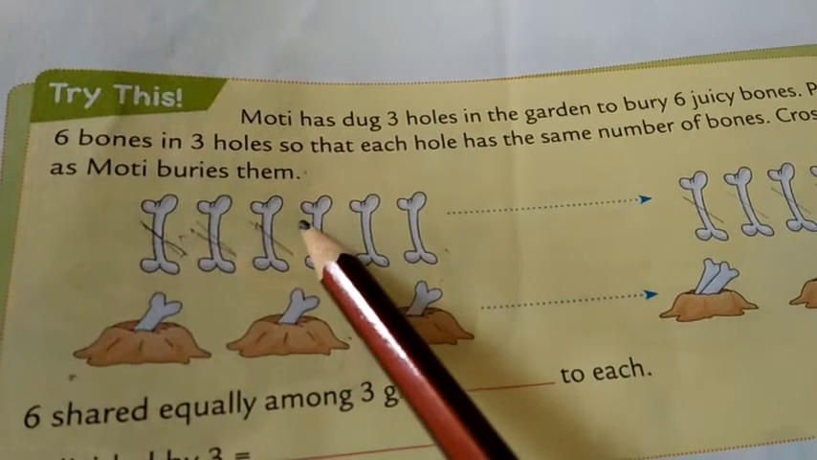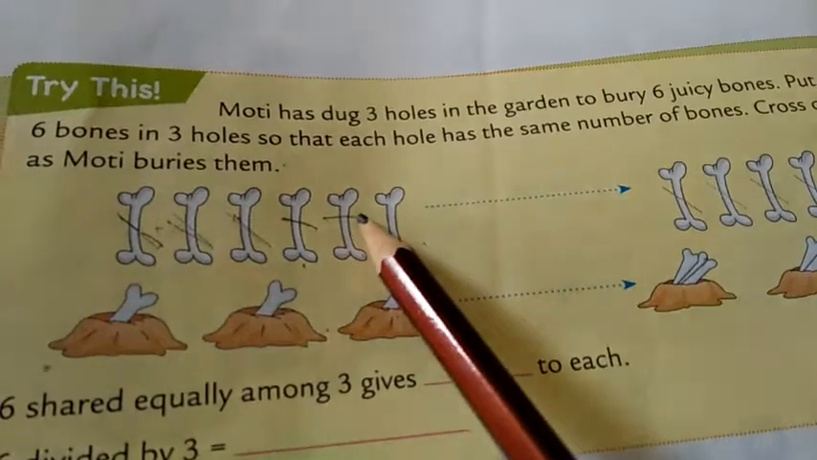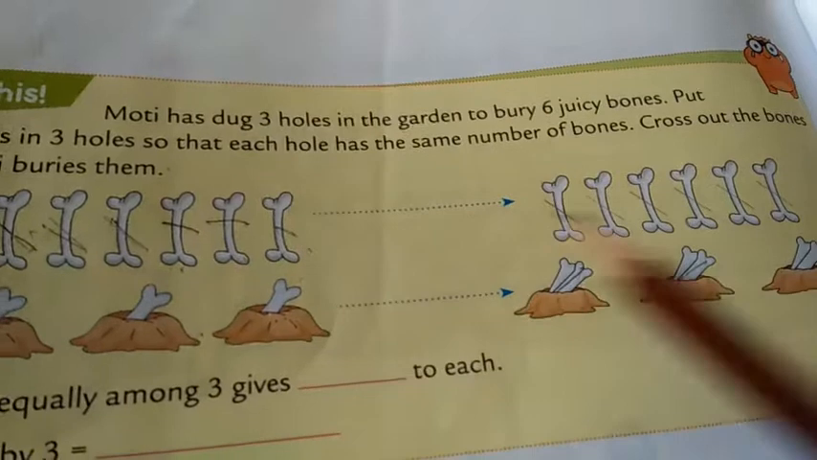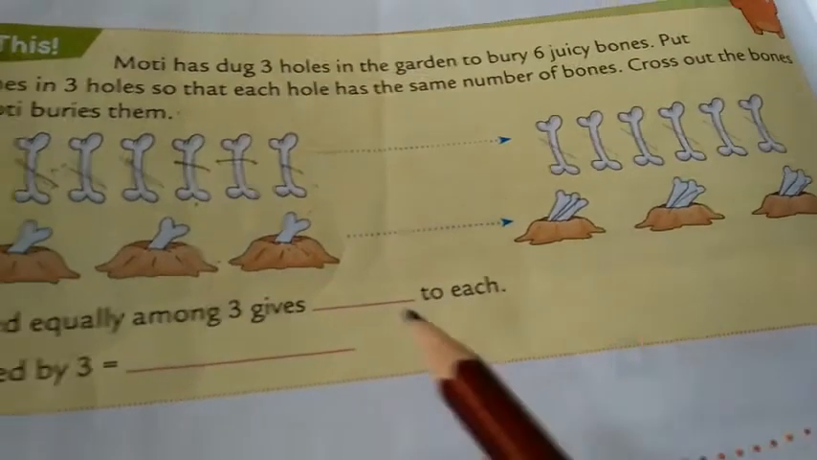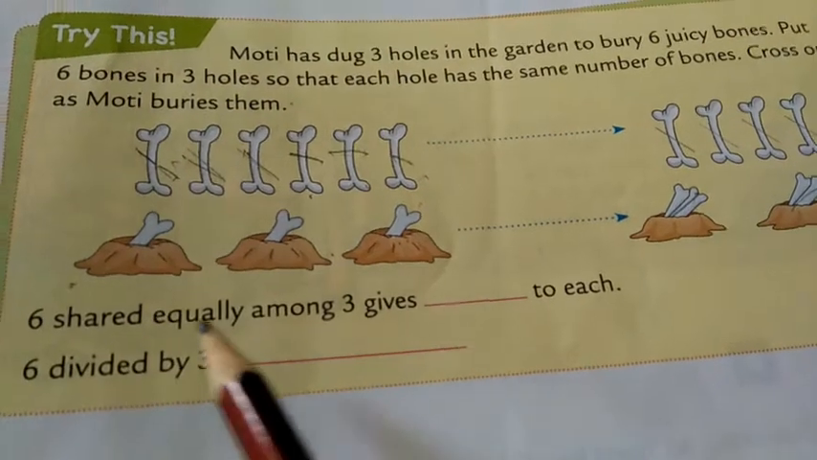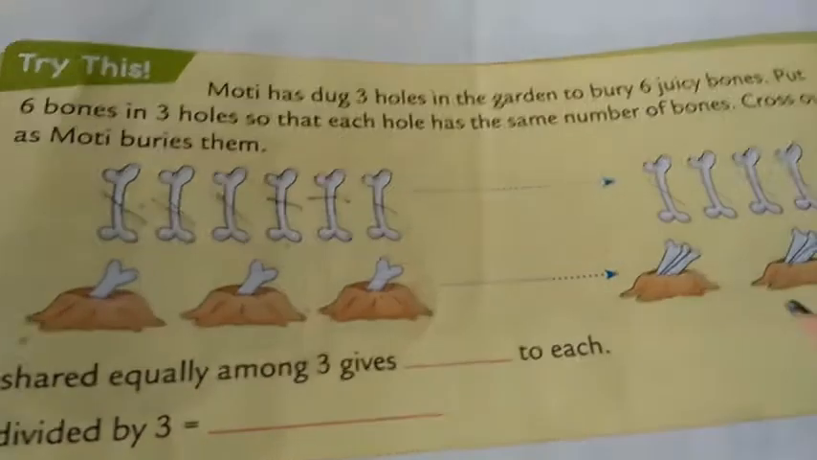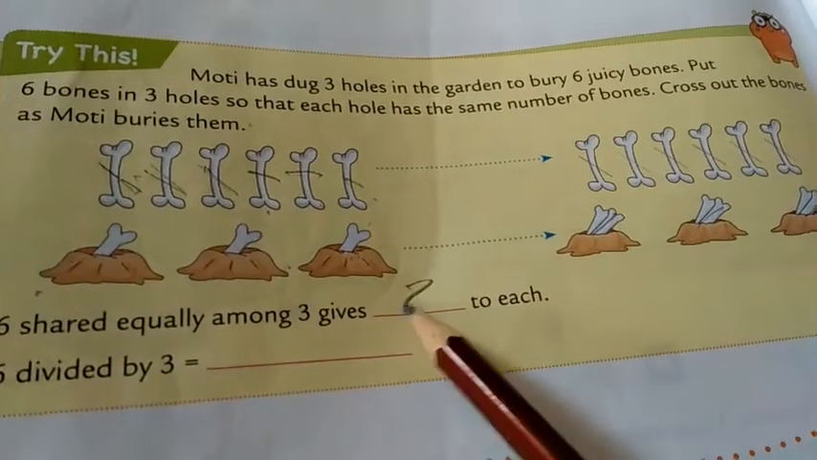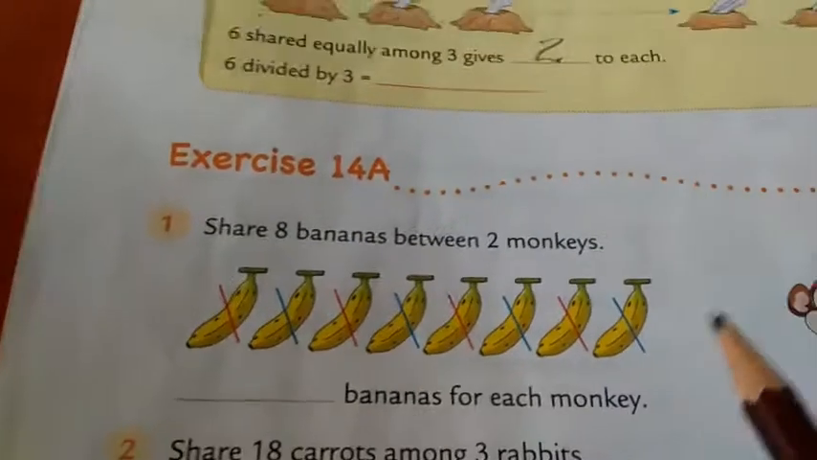Again she puts one in the second hole, and one in the third one. Then 6 bones shared equally in 3 holes. Each hole has 2. Each has 2. Look at the next exercise.